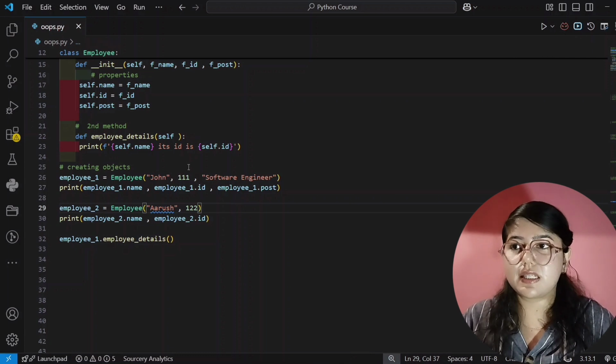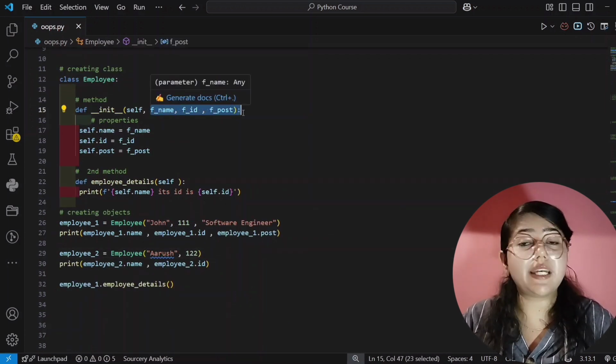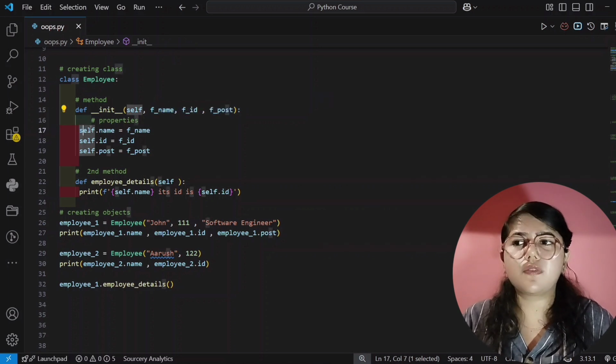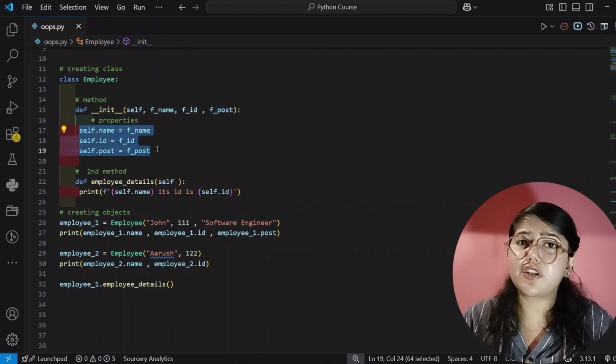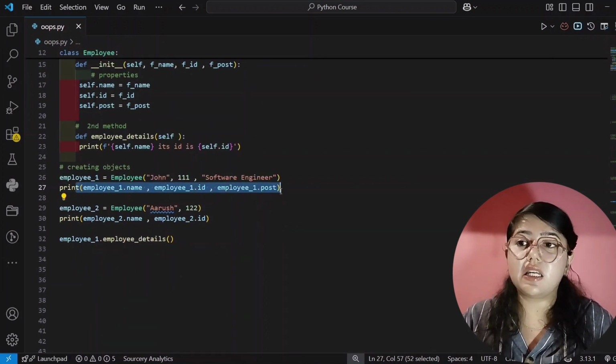Why it's showing error? See here, here we are passing three parameters, right? Name, ID and post, right? And here also we are passing three properties or attributes, or blueprint, right? And here also while creating our object 1, we are passing three inputs.